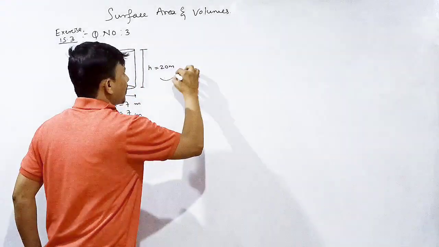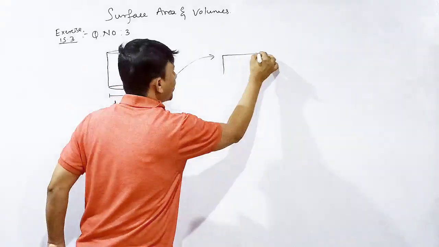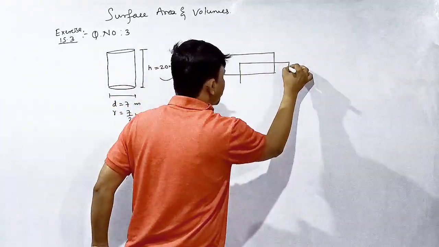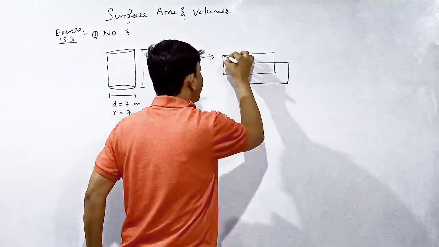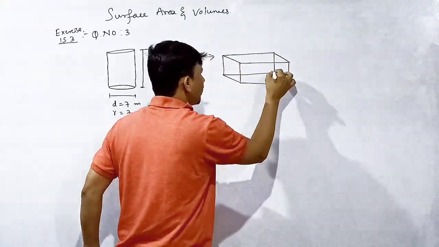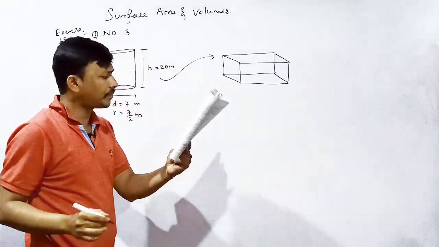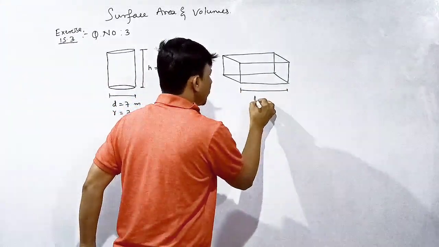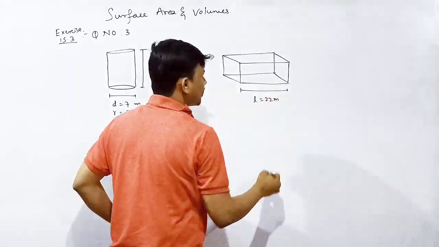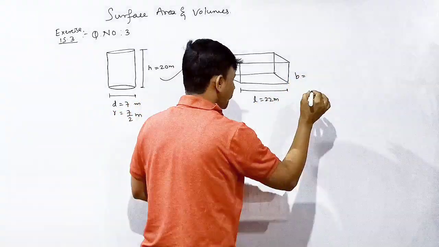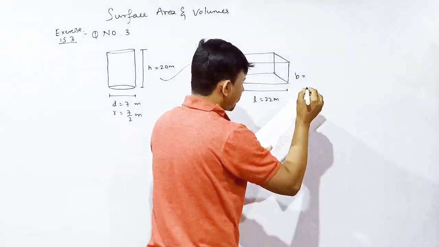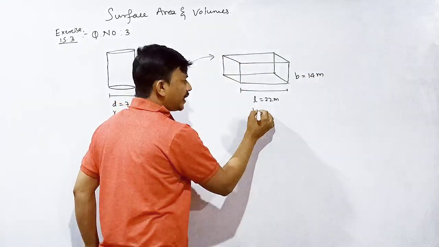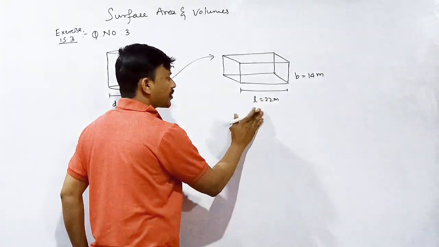What is the shape of platform? Cuboid. Yes or no? Shape of platform is cuboid. They have given the length of the platform and the breadth of the platform. What are those? 22 meter is the length. L is equal to 22 meter and the breadth is equal to 14 meter. Yes or no? We need to find out height of the platform. H is equal to question mark.